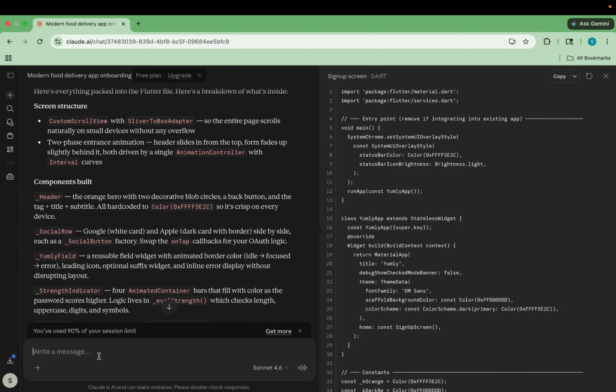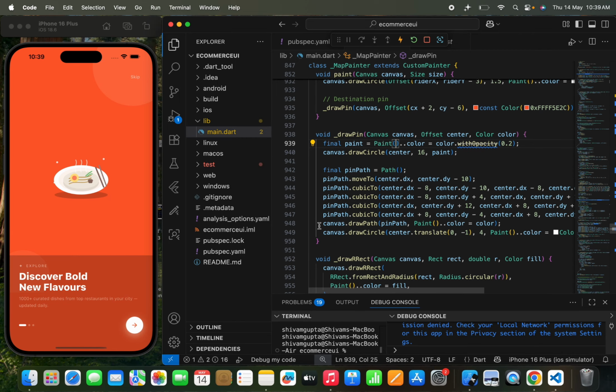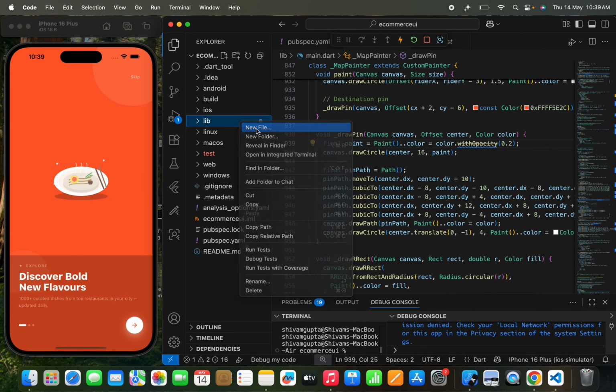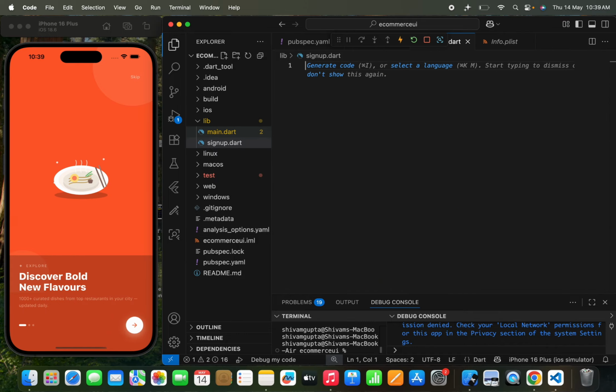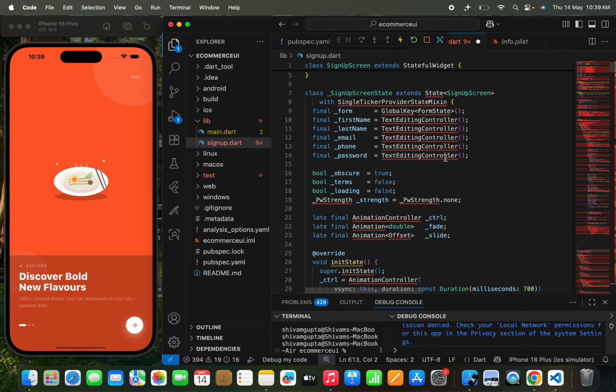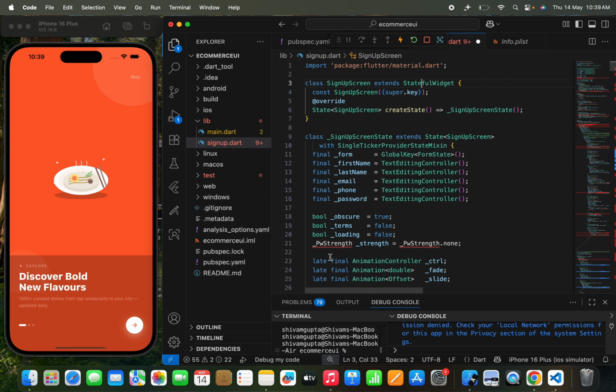So I need to just tell it that I need just the sign up screen code. Okay, so this is what I'm trying to tell Claude to do. First I need to create a file named sign up dot dart, and I'm going to directly paste this code over here.